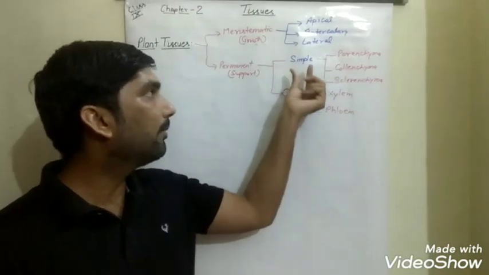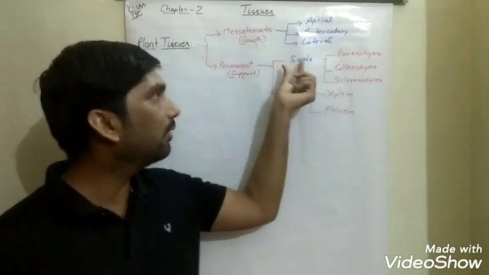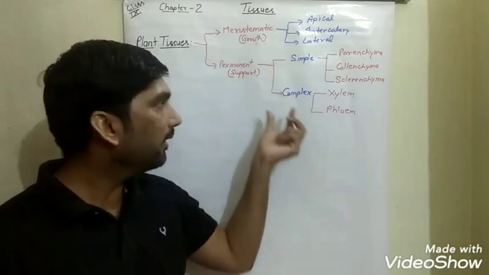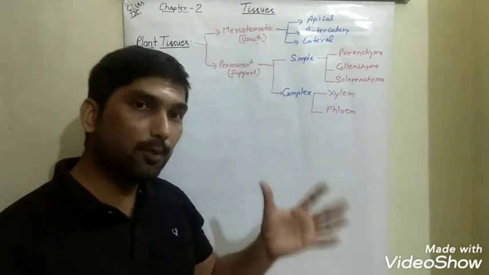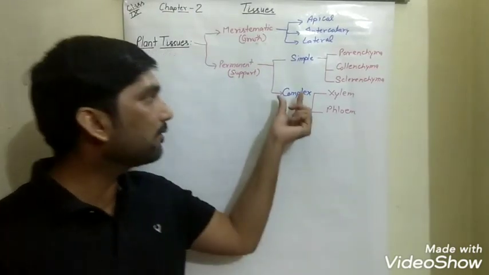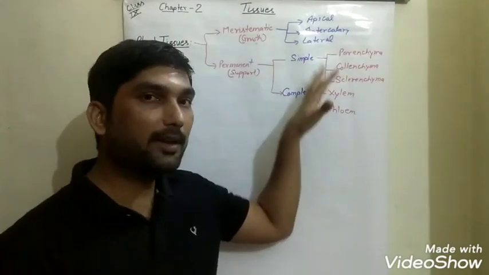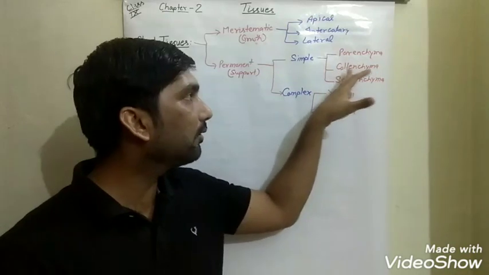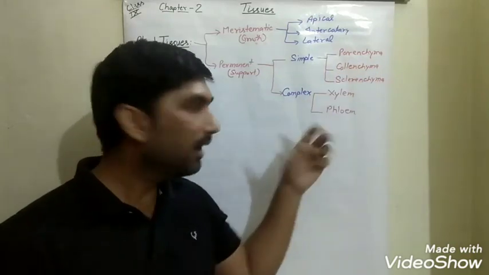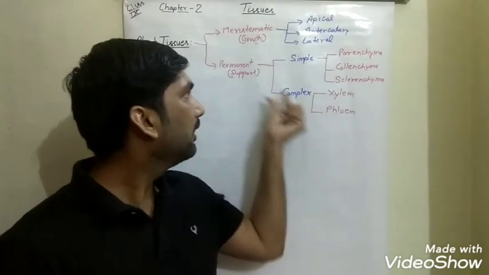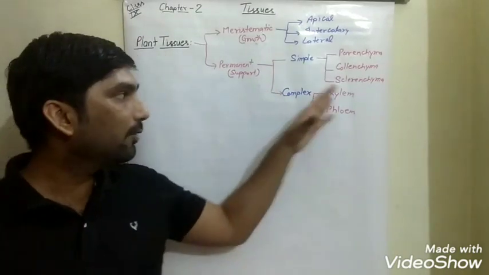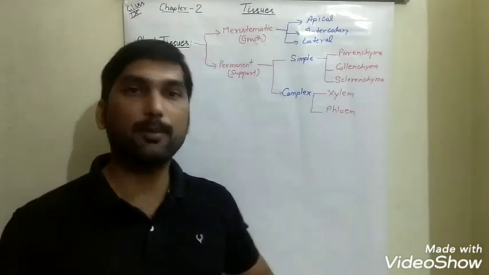If they are made up of the same type of cells, they are known as simple permanent tissue. If they are made up of more than one type of cells, they are known as complex permanent tissue. Again, simple permanent tissue is classified in three categories: parenchyma, collenchyma and sclerenchyma, and complex permanent tissue is classified in two categories: xylem and phloem.